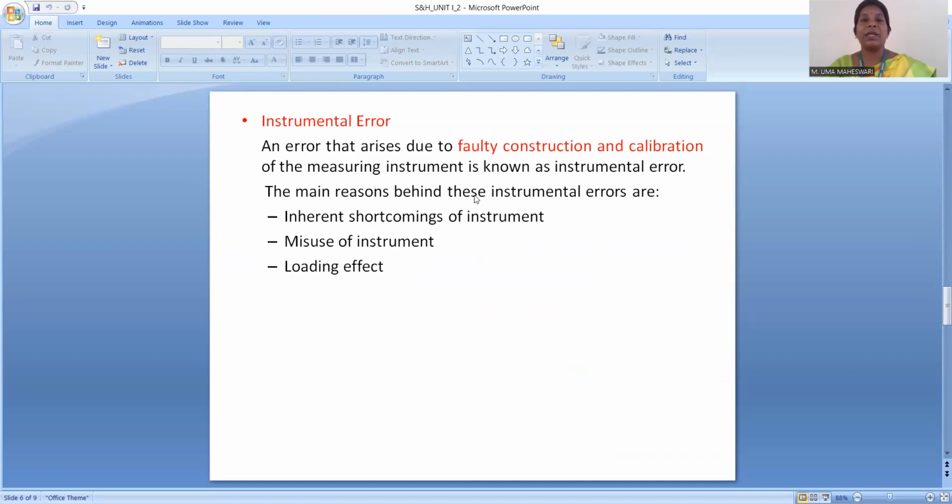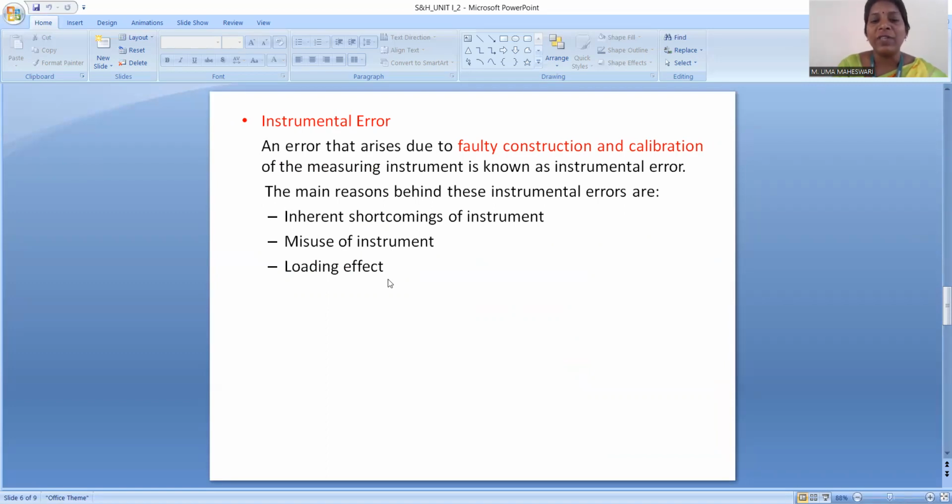The main reasons behind instrumental errors are classified as inherent shortcomings of the instrument, misuse of the instrument, and loading of the instrument. So what is the inherent shortcoming of the instrument? It is mainly due to the mechanical structures made during the construction, calibration, and operation of the instrument.